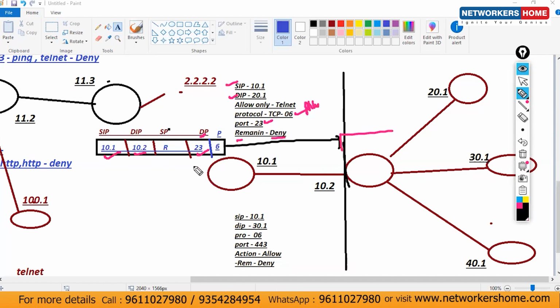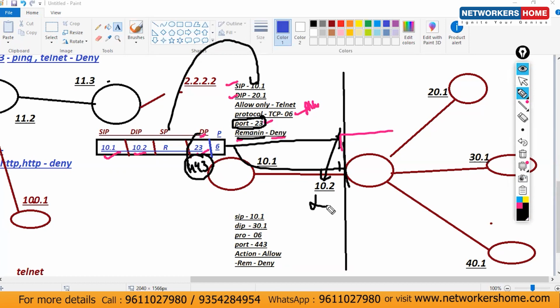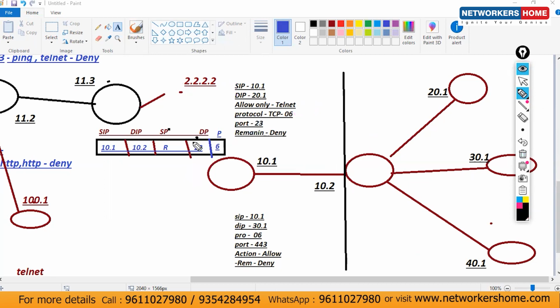Next time, if 443 is here, traffic will come here. It will check with this access list here. What is the port number? 23. What's the destination port here? 443. Not matching with this one. Then what is the next section? Remaining is denied there. So let me deny. Because only one action is there, that is allowed, and allowed for only telnet. So this time your router will use so many parameters: source IP, destination IP, source port, destination port.